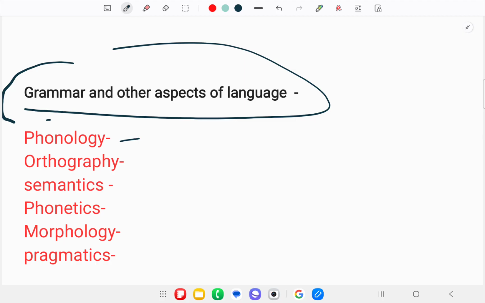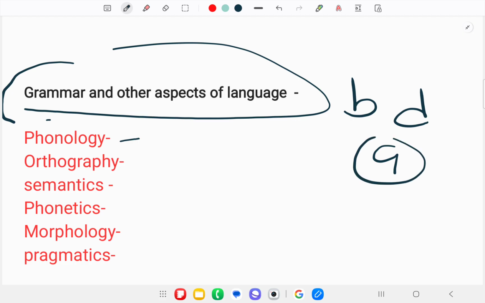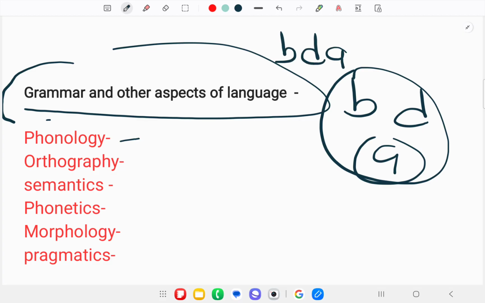Suppose there are sounds like B, D, A. We cannot organize these in the sequence B, D, E and A, because then there is no meaning in these words.